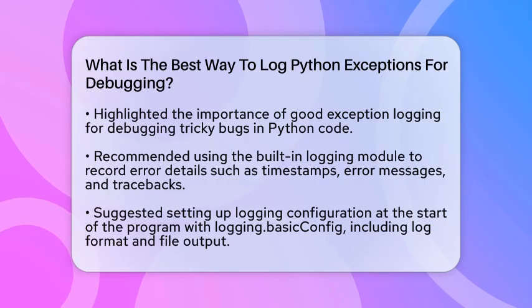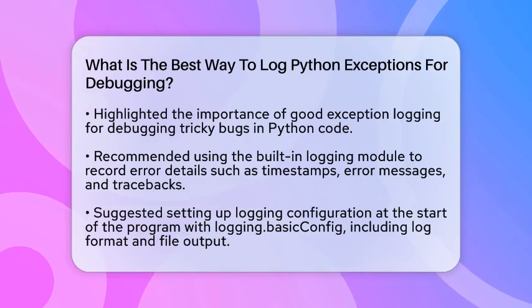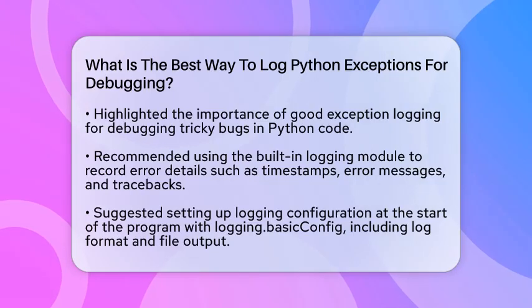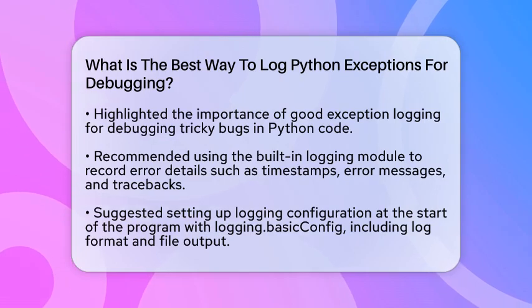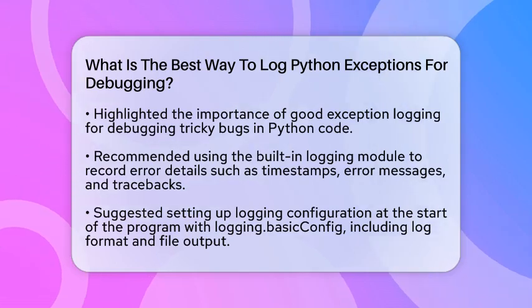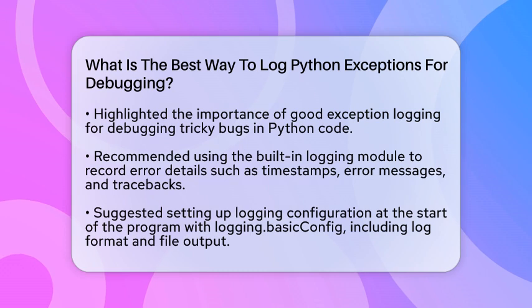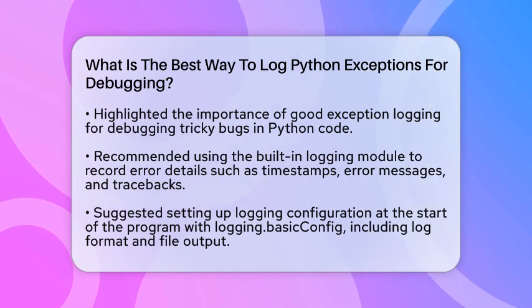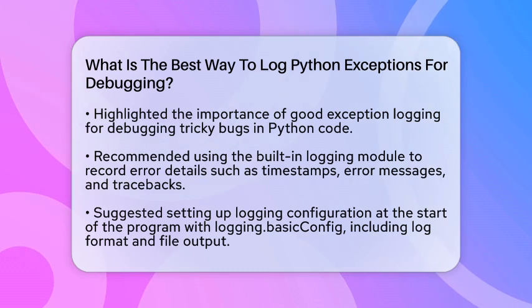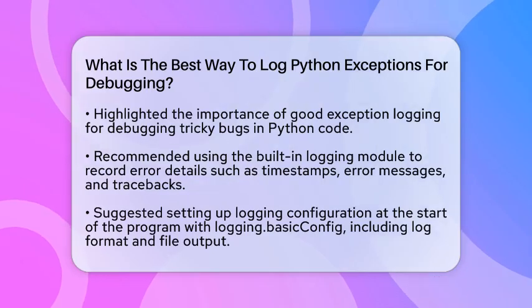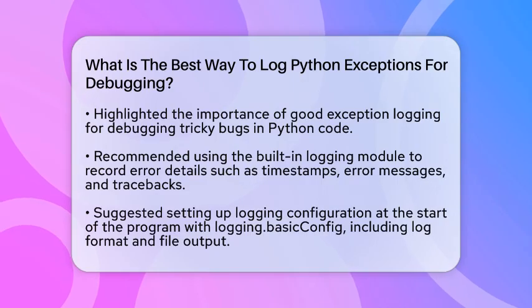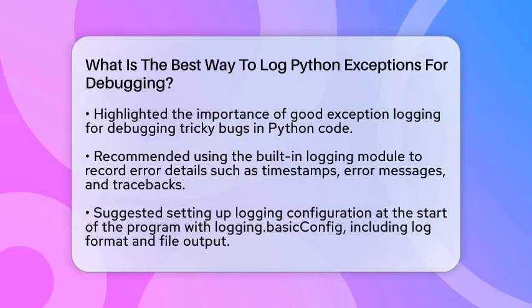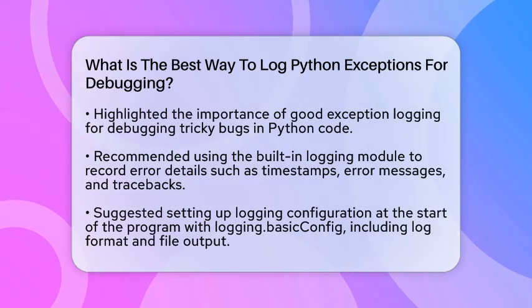When you write Python programs, errors happen, and catching them is just part of the process. The real magic is in how you record those errors so you can understand what went wrong later. Using the built-in logging module is the best way to do this. It allows you to create logs that include important details like when the error occurred, what the error message was, and the full traceback showing exactly where in your code the problem happened. This makes it easier to find and fix bugs quickly.